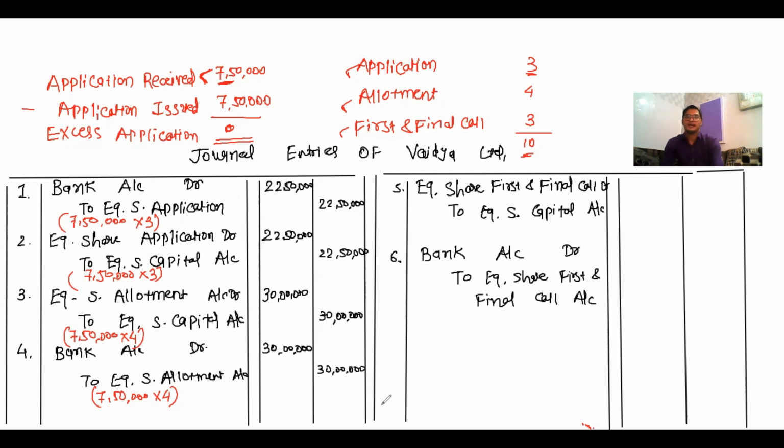Simple. Now entry number 5th and 6th are for first and final call, third installment for 3 rupees. So now 7,50,000 multiplied by 3, and again 7,50,000 multiplied by 3. Again the amount comes to 22,50,000.